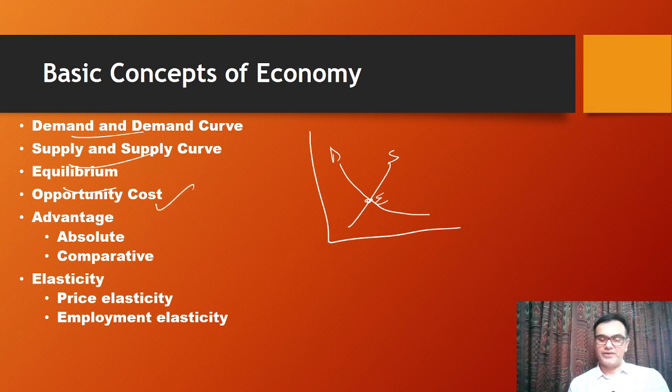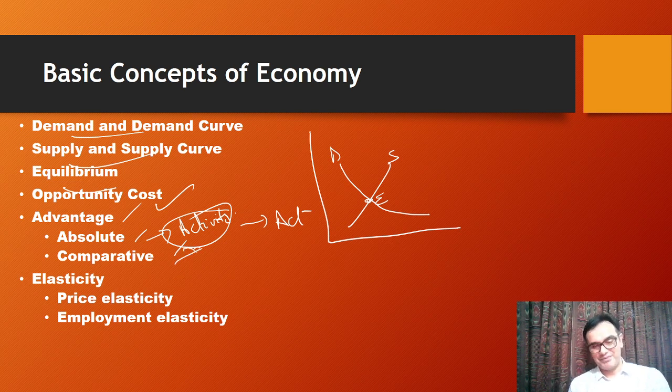Then opportunity cost, very important. It's the second best alternative foregone. Then advantage, absolute and comparative. So absolute advantage कब होता है? When does it happen? For a particular activity, when you are doing it best as compared to anybody else, with most efficiency. With respect to an activity, remember that. That is absolute advantage. You are doing it better than anyone else. When you are doing a particular activity better than your other activities, then it is a comparative advantage. Remember that. I clarified this because it is mostly a confused topic.